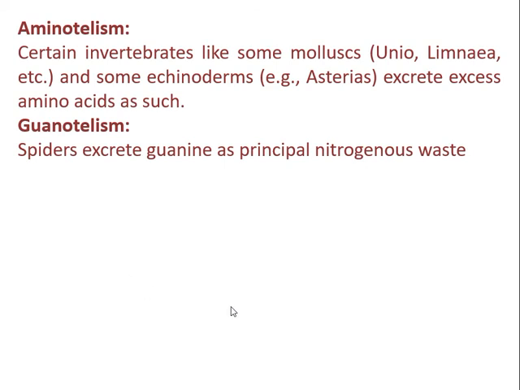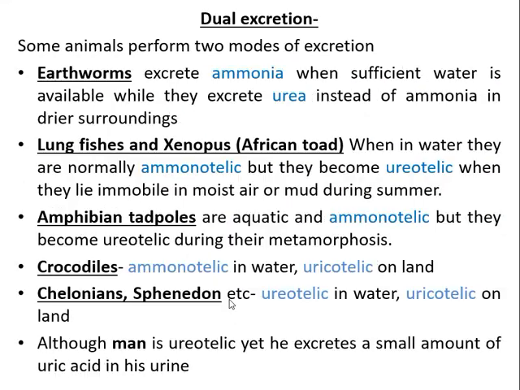Now we will go to a phenomenon which is called dual excretion. That means when animals perform two modes of excretion, it is called dual excretion. You take the case of earthworms. In rainy days, that is when sufficient water is available, they will show ammonotelism.